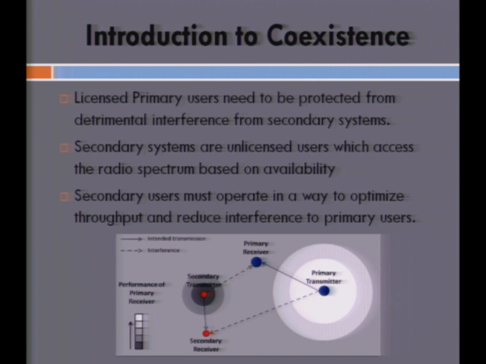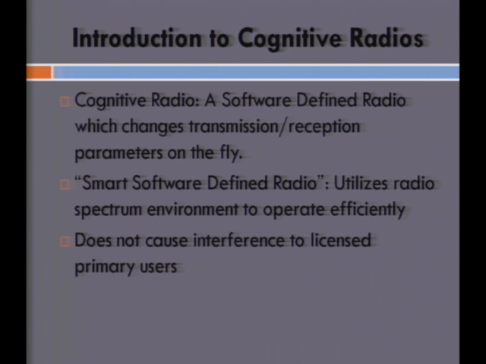So the block diagram here is a very system level overview of how coexistence actually works. You've got a primary link going on there, which is a licensed primary transmitter which is functioning. And we have a secondary system, which is an opportunistic system which scans the available spectrum and makes use of any bands that are not currently being used by the primary system. We'll talk about how this is done in a couple of slides.